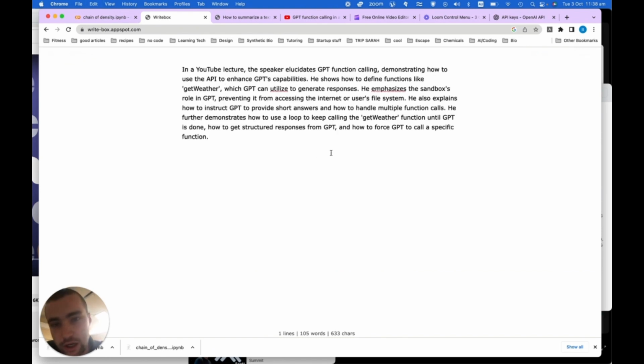In a YouTube lecture, the speaker elucidates GPT function calling, demonstrating how to use the API to enhance GPT's capabilities. He shows how to define functions like getWeather, which GPT can utilize to generate responses. He emphasizes the sandbox's role in GPT, preventing it from accessing the internet or a user's file system. He also explains how to instruct GPT to provide short answers and how to handle multiple function calls. He further demonstrates how to use a loop to keep calling the getWeather function until GPT is done, how to get structured responses from GPT, and how to force GPT to call a specific function.